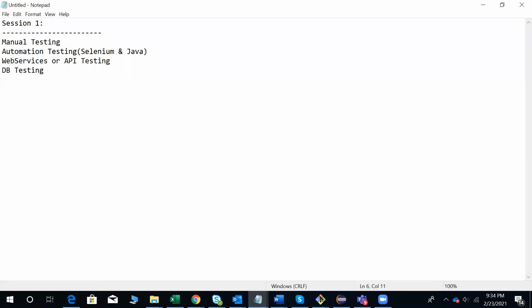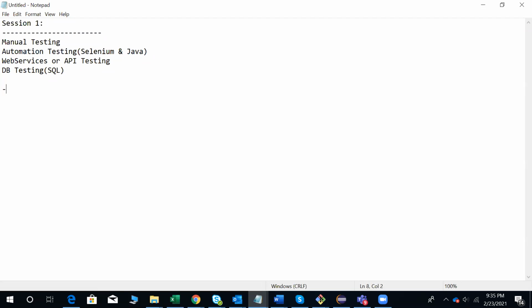We are going to learn the SQL part. So these are all the various things we are going to learn in our software testing, so that we can get a job for the current days' market. If we know all these things, anywhere we go, we will get a job.